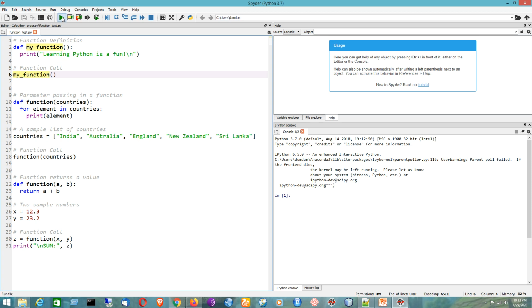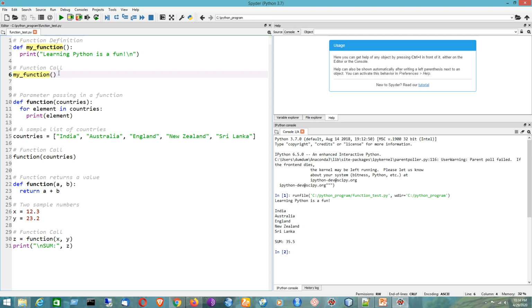Now I'll be trying to run the program. So it will be showing the output accordingly, like it is my function, that is the user-defined function that I have defined here. Clear? By using the def keyword with the proper indentation, now I can call this function by providing its name followed by the parenthesis.